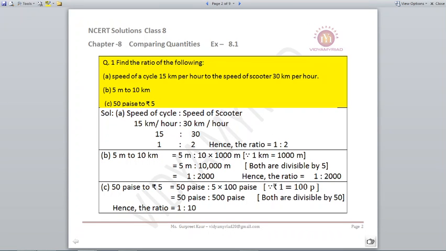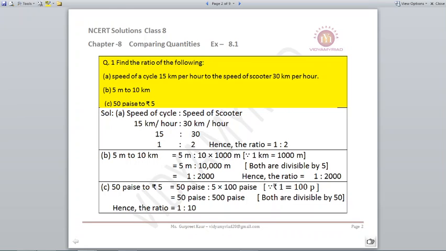Here you have to find the ratios. Three options are given to you. The first thing you have to see is that both the units should be the same. If they are the same, there is no risk. Try to reduce it to the lowest term and that will be your final answer. If the units are not the same, then try to make them the same units.